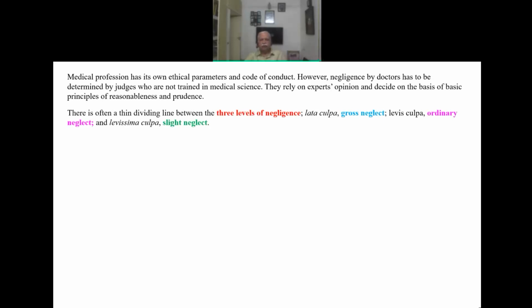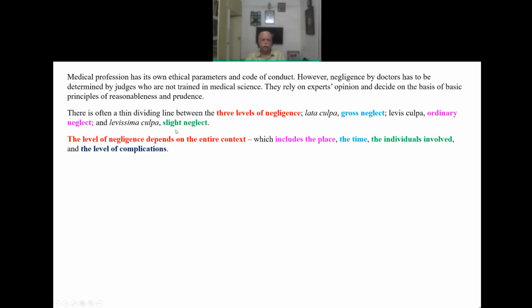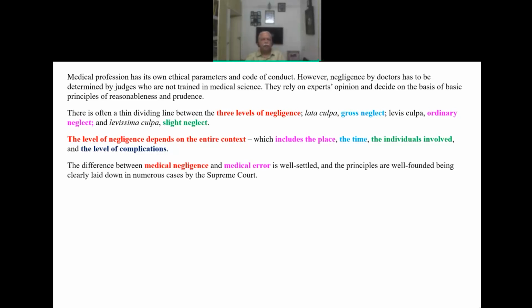And there are 3 levels of negligence, what is called gross neglect, moderate, and slight neglect. Okay, then these are all the Latin terms for that: lata culpa, levis culpa, and levissima culpa. And then level of negligence depends on the entire context. It includes the place, the time, the individual, and the level of complications. So all these things go to form the level, whether it is a gross neglect or a mild neglect or a slight. And the difference between medical negligence and medical error is well settled, and the principles are well founded, being clearly laid down in numerous cases of Supreme Court.